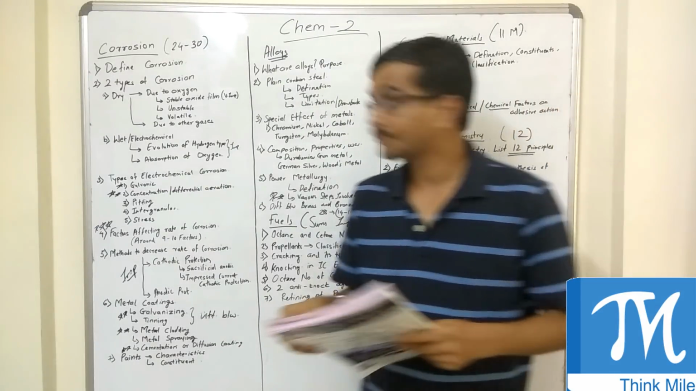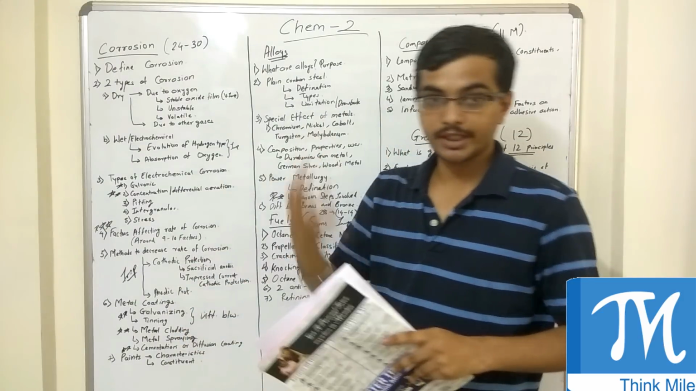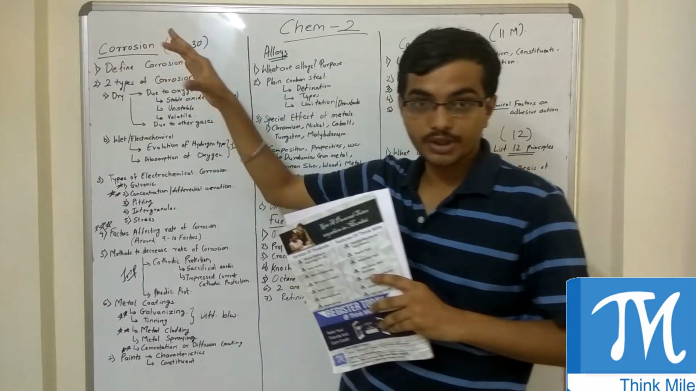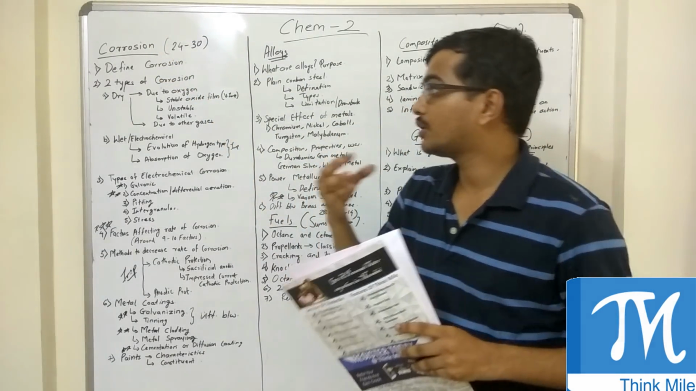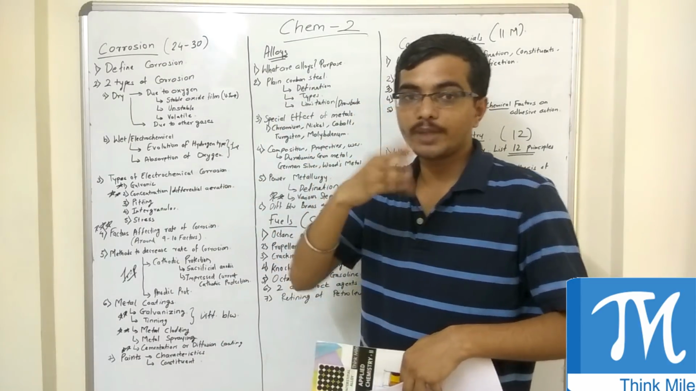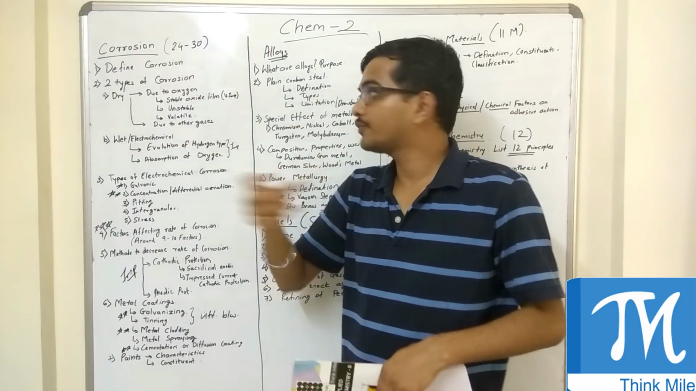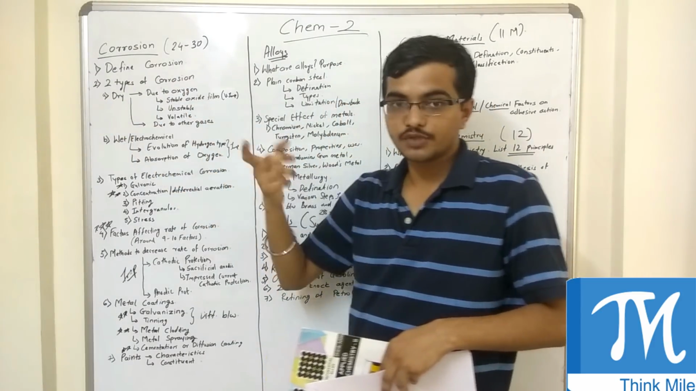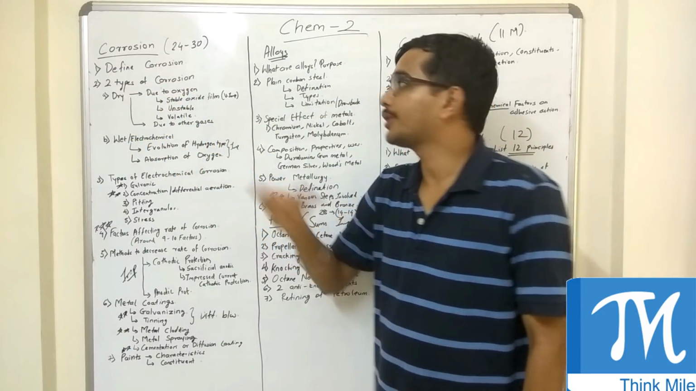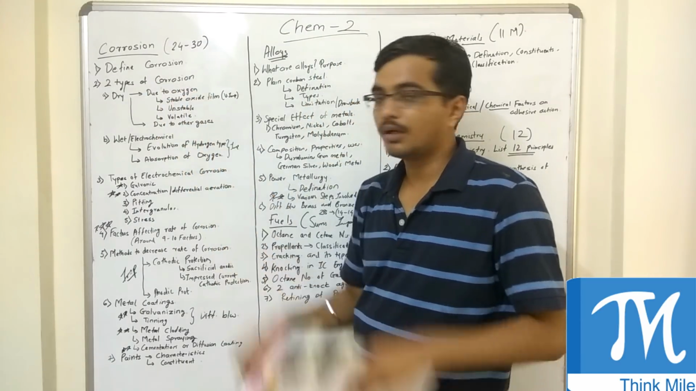So coming to corrosion, I have written all the types of questions that can be asked in corrosion. Let's start with the definition of corrosion. There is a question that is asked: what is corrosion? And it will be supported by one more question: explain any one type of corrosion. There are two types of corrosion, one is dry and another is wet. In dry corrosion, oxygen is very important. There is always a question on this in the paper.